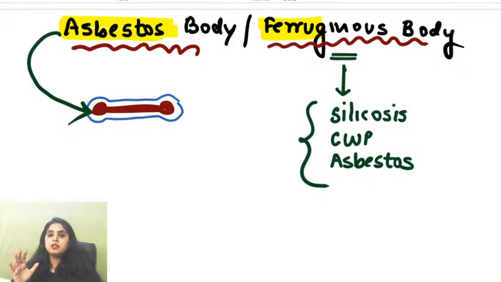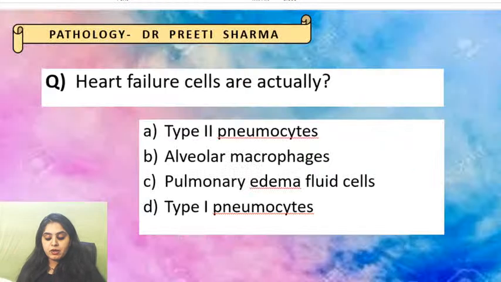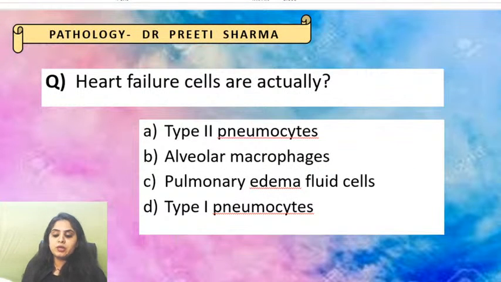So that's a very frequently put up doubt by many students, that asbestos body and ferruginous body are the same. So now you know asbestos body is definitely a ferruginous body, but if I say ferruginous, I'm just sure of iron. I don't know what is sitting inside. That could be anything. I hope question number 1 was clear to everyone. So we move on to question number 2, which I've just put up because I discussed it an hour ago on the Unacademy platform. So I just wanted all of you to attempt this question.